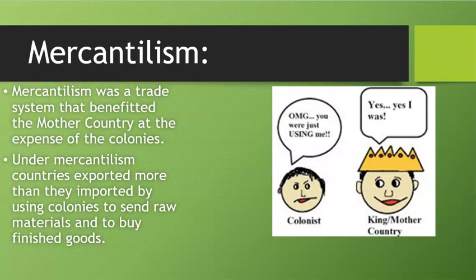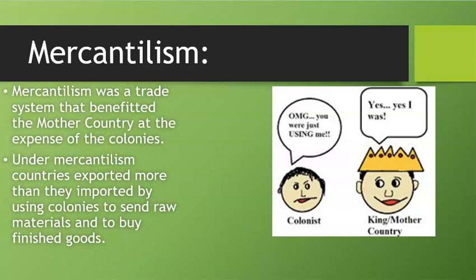So the colonies are sending the raw materials, they're sending the ingredients, and then England is selling them back those ingredients in the form of a finished good. So it's colony-grown lumber, turned into a table, and then the table is sent back to the colonies to be sold. So the colonists are being used by the royals, or not so much the royals, but as much as the mother country. So keep that in mind. This is the mother country exploiting and using the colonies.